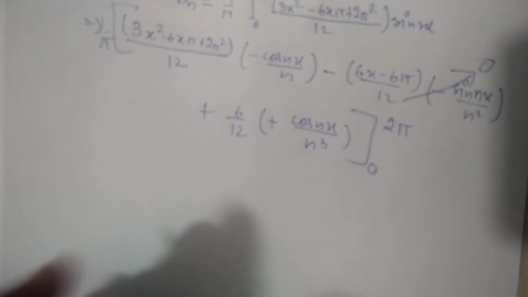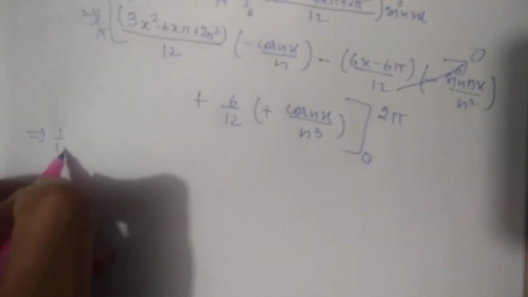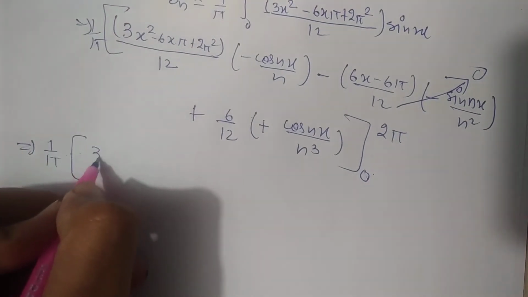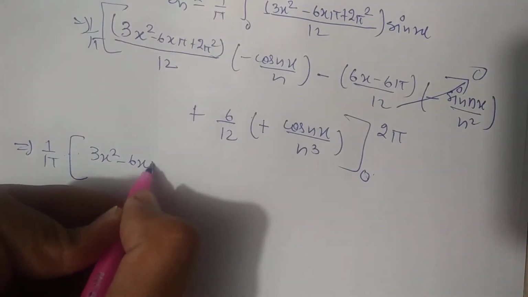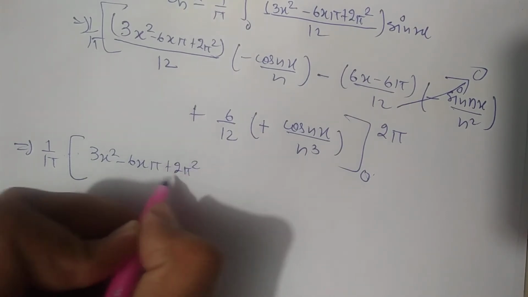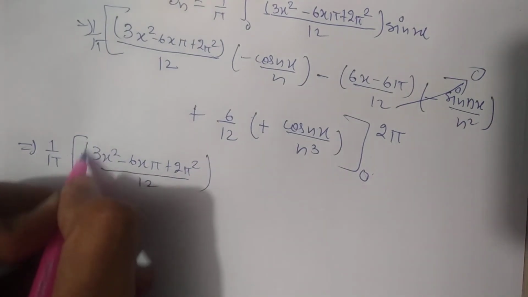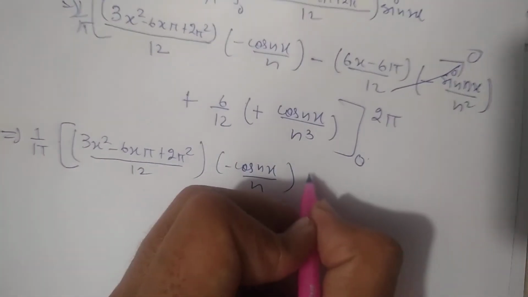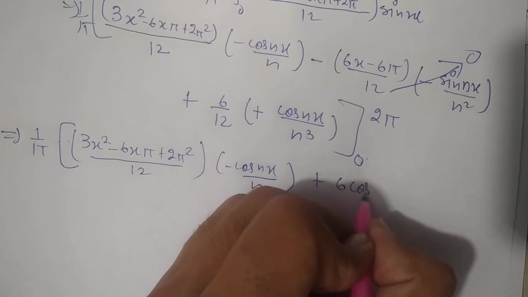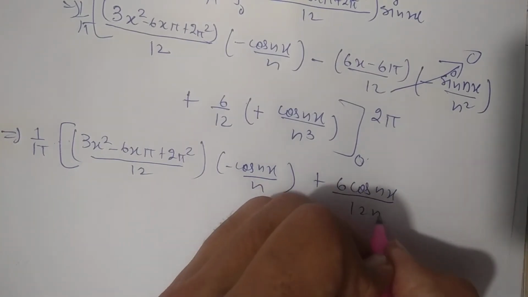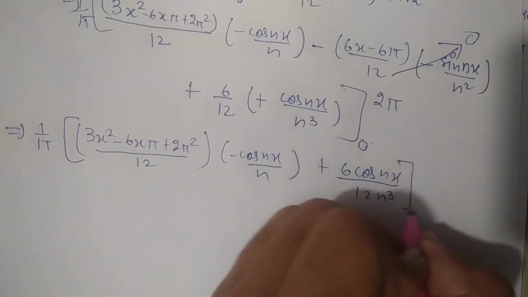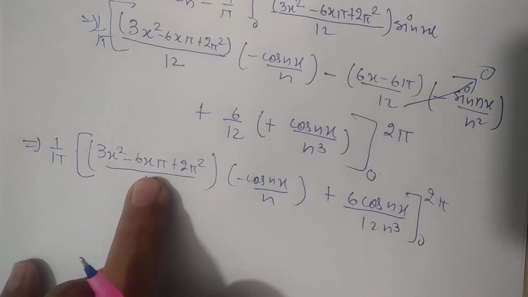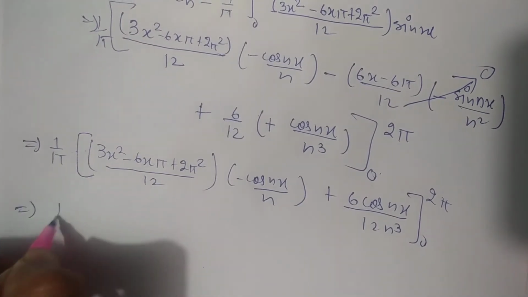The value will be 1 by pi bracket start, and from there this value is 3x square minus 6x pi plus 2 pi square by 12, and minus cos nx by n, plus 6 cos nx by 12 n cube. Okay, and put the limits from 0 to 2 pi over there. So from 0 to 2 pi, by putting it over there we will get 1 by pi.